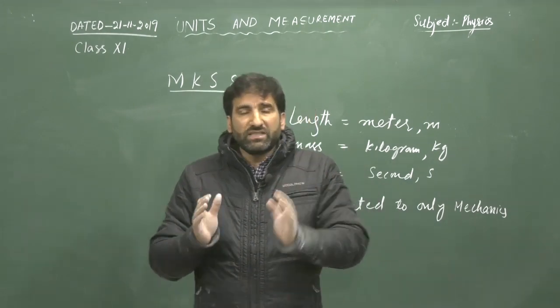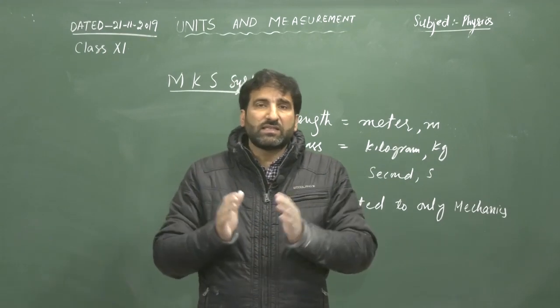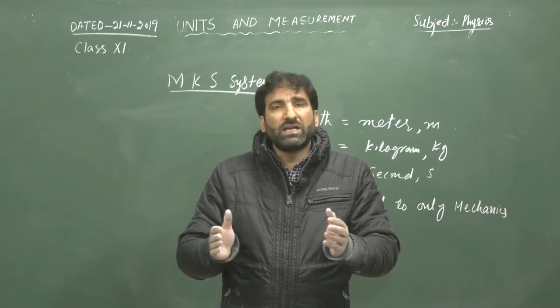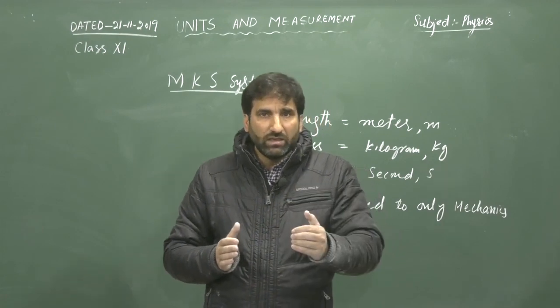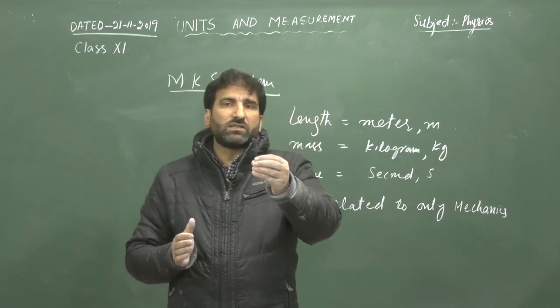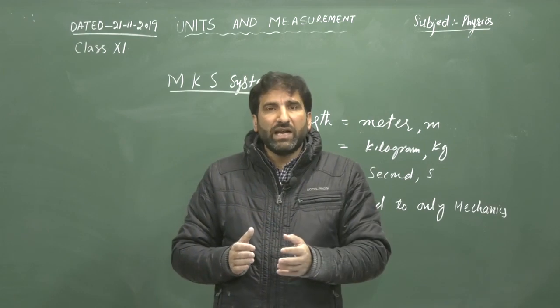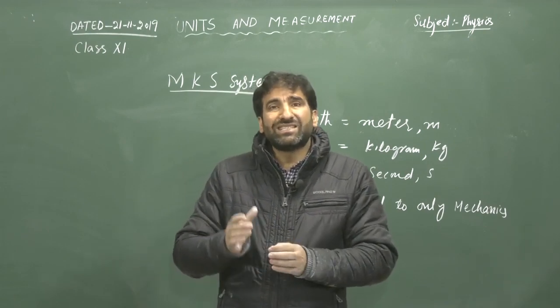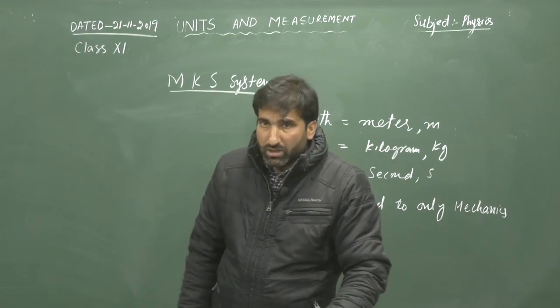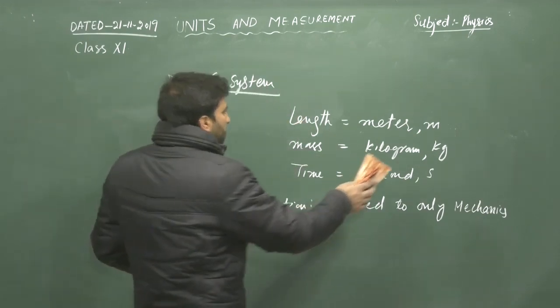These are the 7 physical quantities in SI system, and 2 supplementary quantities are: one is plane angle, its unit is radian, and second is solid angle, its unit is steradian. So we are going to discuss the SI system.